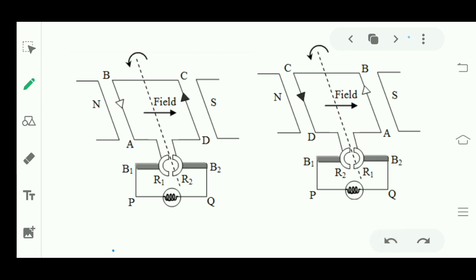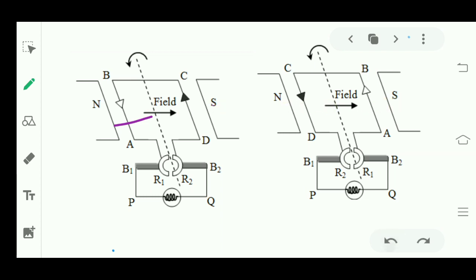If phases change, you can see here, then the direction of current will also change. Here in CD, the direction of current is upward, and here the direction of current is downward. Either here in AB, the direction of current is downward, and here the direction of current in AB is upward, right? That means when the phases change after one rotation, the direction of current will also change.